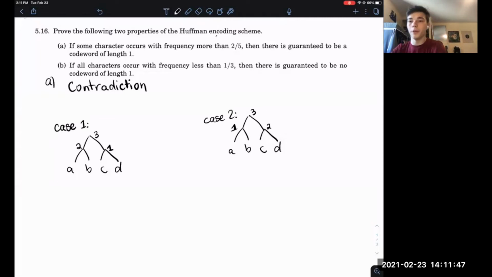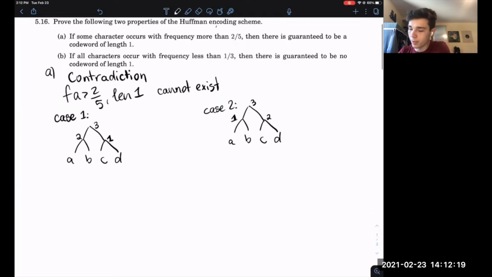So the way you generally approach these questions is by constructing a proof by contradiction. We'll assume that there's both a character with frequency greater than 2/5, and there's no code word of length 1. And then we'll prove that this cannot exist, thereby proving that if some character occurs with frequency more than 2/5, then it's guaranteed to have a code word of length 1.